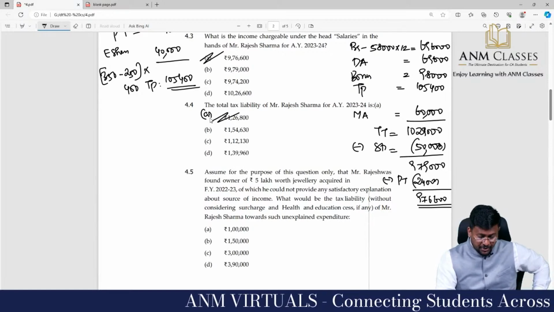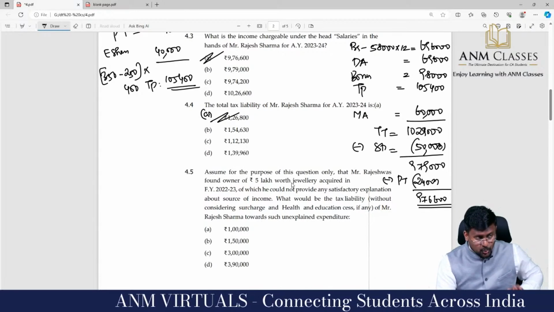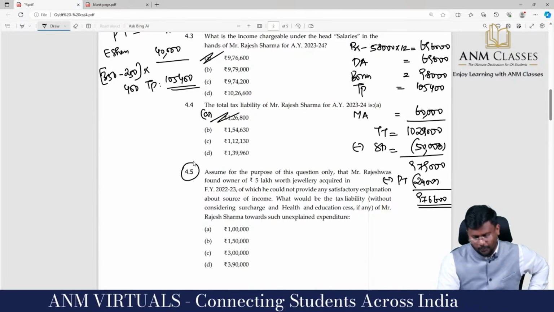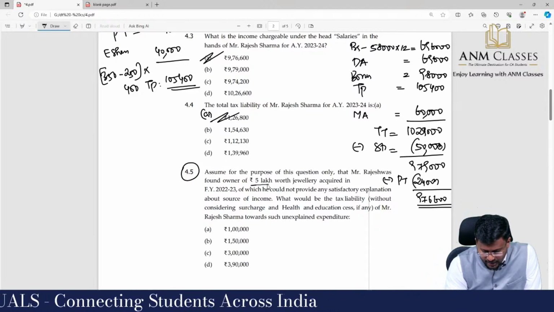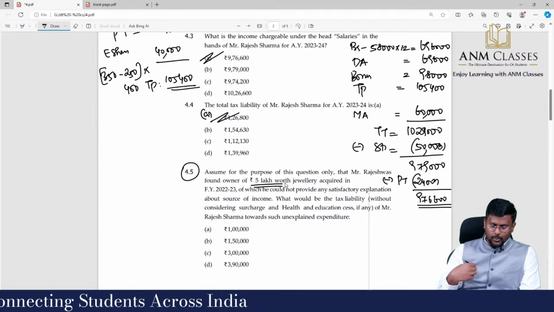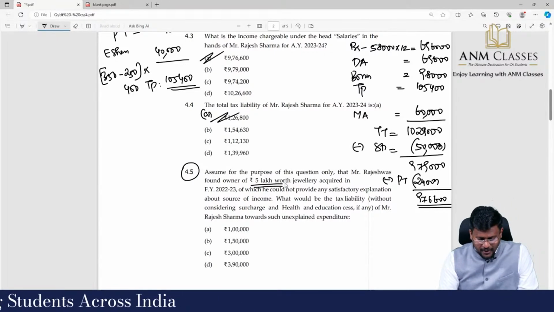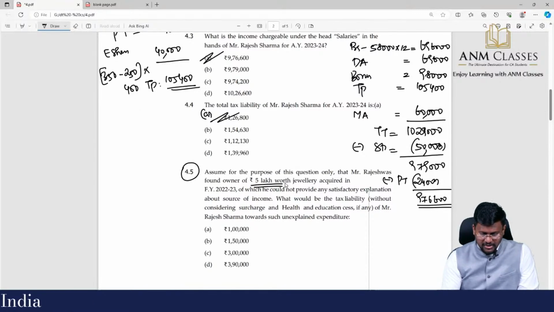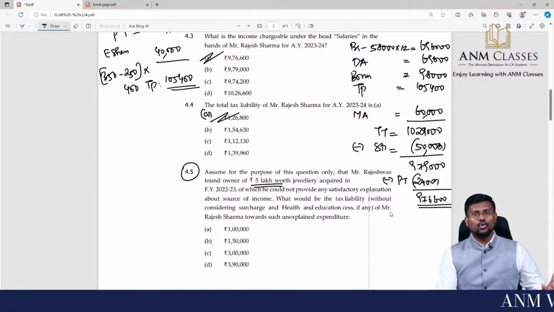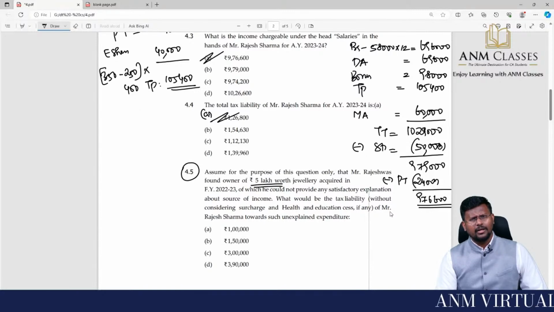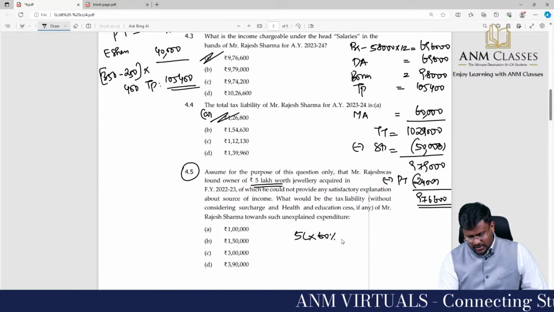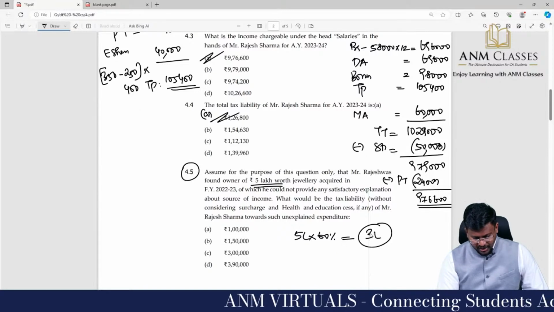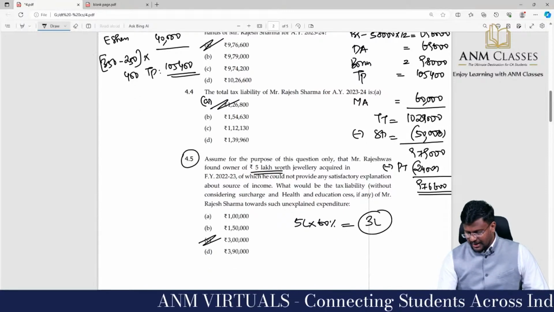Moving to the last one. Assume, for the purpose of this question only, that Mr. Rajesh was found in possession of 5 lakh worth of jewelry acquired in financial year 22-23, of which he could not provide any satisfactory explanation about the source of income. What would be the tax liability without considering surcharge, health and education cess? Section 115BBE says 60% tax applies. So 5 lakh into 60% comes to 3 lakhs. So option C, 3 lakhs, is the right answer.